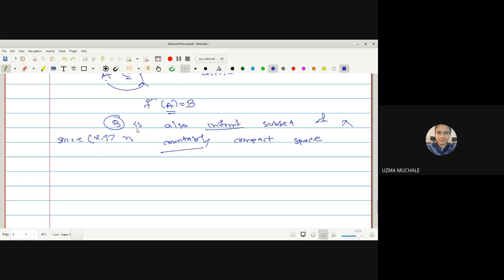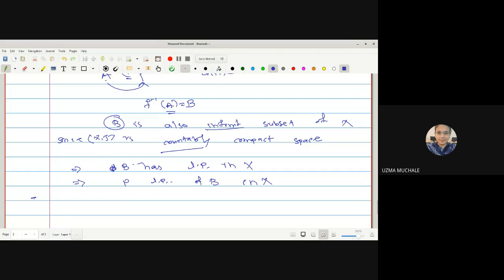So hence B is an infinite subset of X, and given that X2 is countably compact, we can apply the definition and say that B has a limit point in X. To consider this, let P be the limit point of B, where P is in capital X.